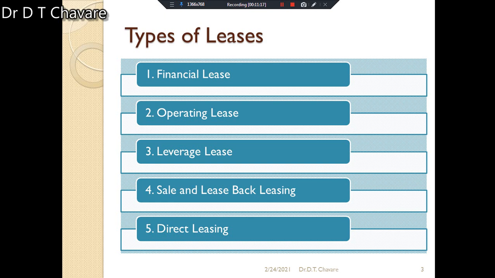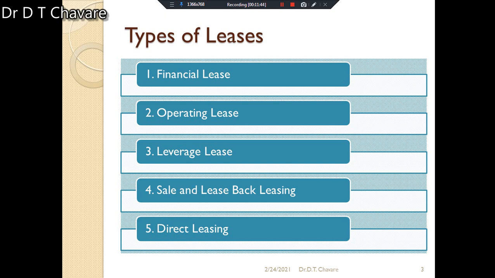Then the next lease we have to understand is direct lease. What is it? What do you mean by direct lease? What is the exact meaning of direct lease? Why is it called direct lease? All such things we have to study. Under the direct lease, the leasing company acquires the right to use the assets through a lease arrangement.